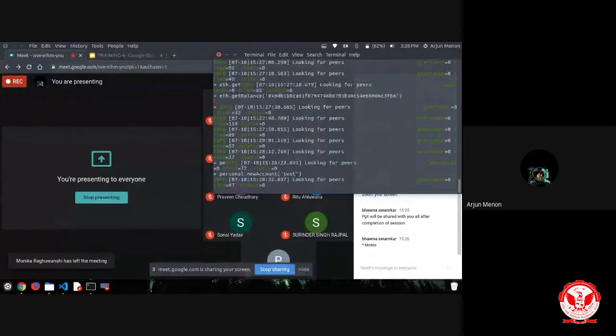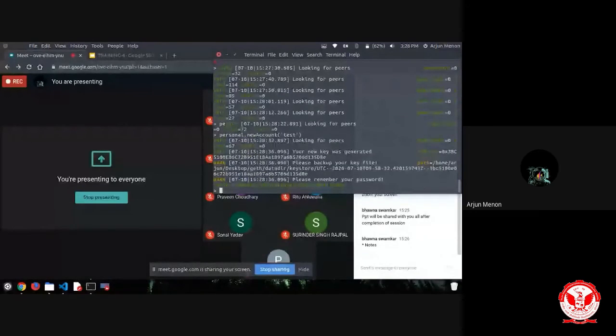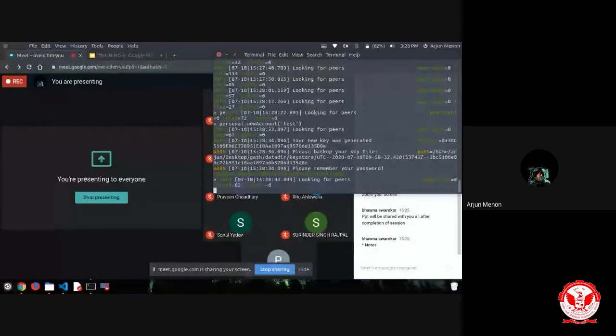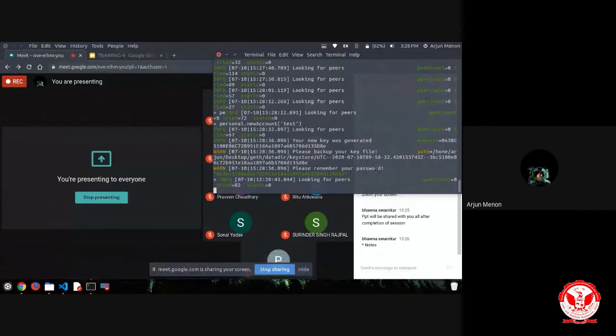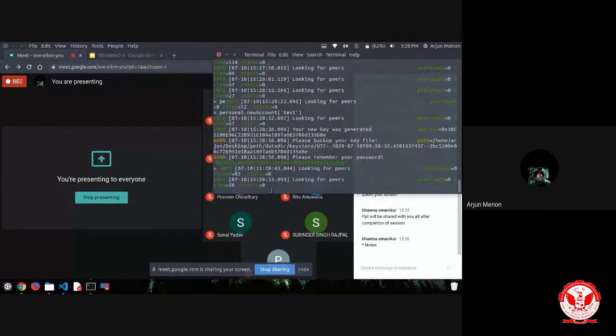So I have created a second account with the password test, and the account address is shown. It is saying that please remember your password. That means the password that I have given already, test, and the account address is this. So now we have two accounts. Do we need to check the balance of the second account before making a proper transaction?